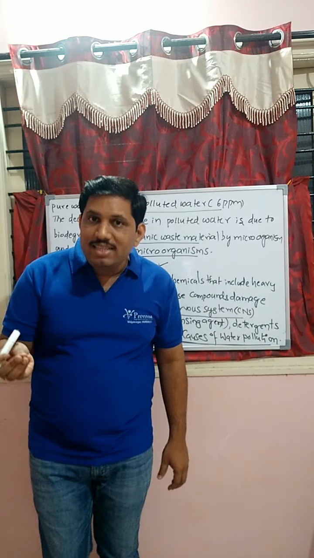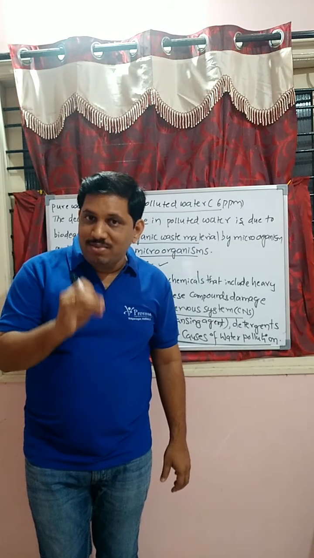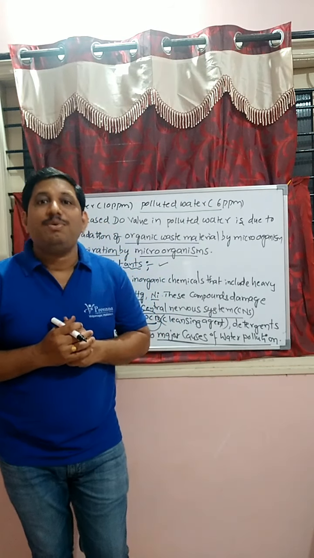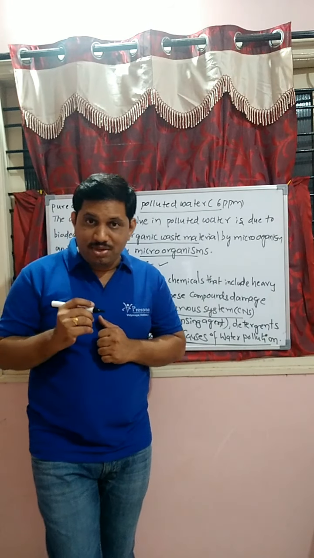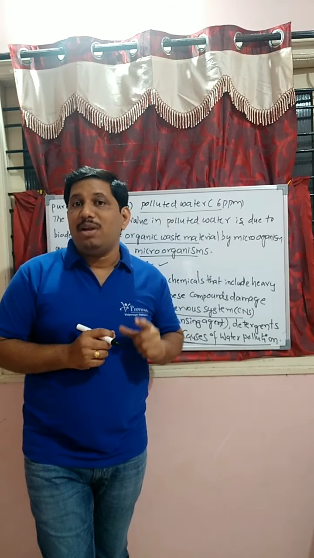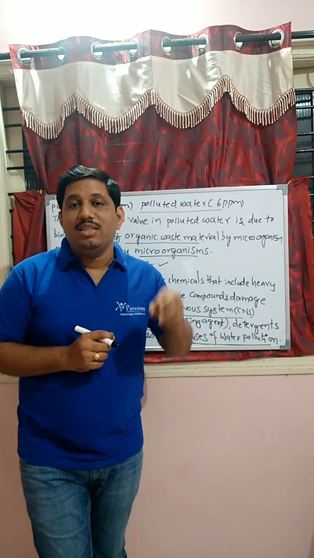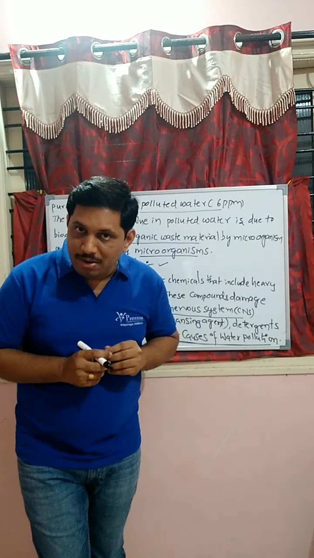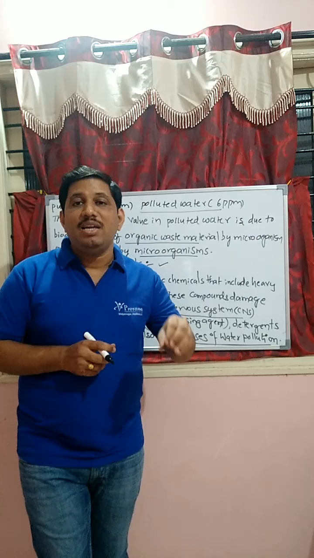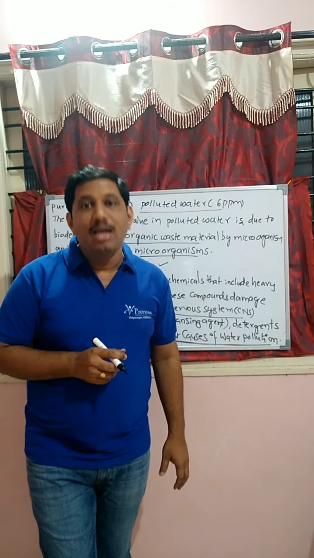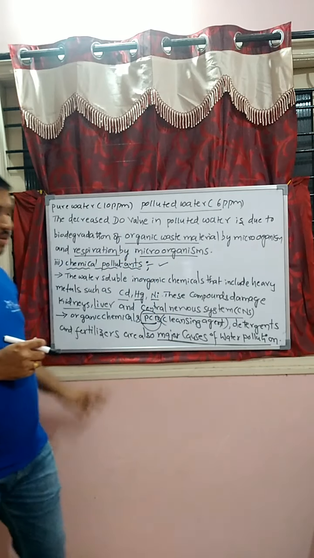Due to fertilizers in water bodies, the concentration of phosphate increases. As the concentration of phosphate increases, the dense plant population increases. As the dense plant population increases, the survival of the aquatic animals becomes difficult because the DO value present in the water bodies decreases. Copy this, students.